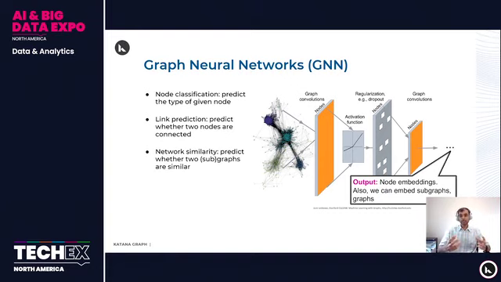Similarly, we can combine the embeddings of both the nodes and edges in the subgraph to get an embedding for a subgraph. Right? So in all of these cases, we are either mapping a node, an edge, or a subgraph to a point in a k-dimensional space. And then once we map it to that space, we can use that point to do classification, either node classification or link prediction or network similarity.